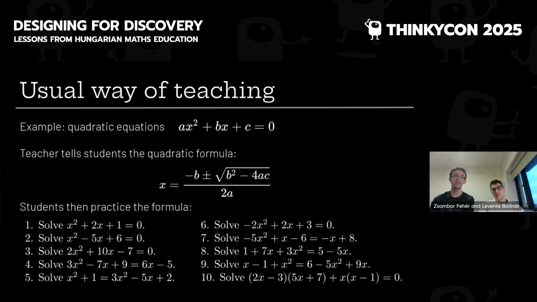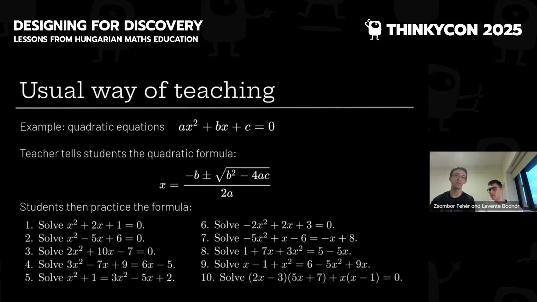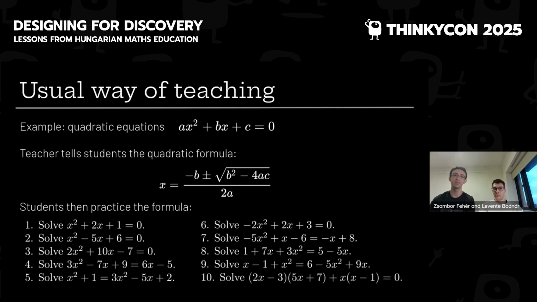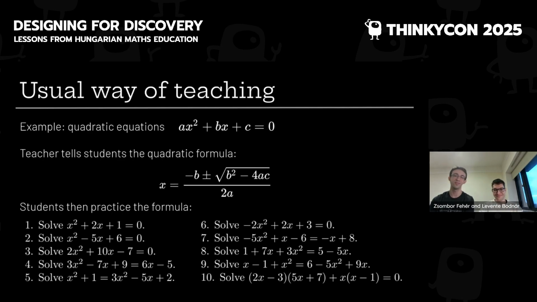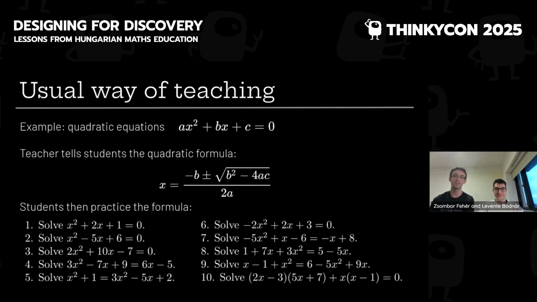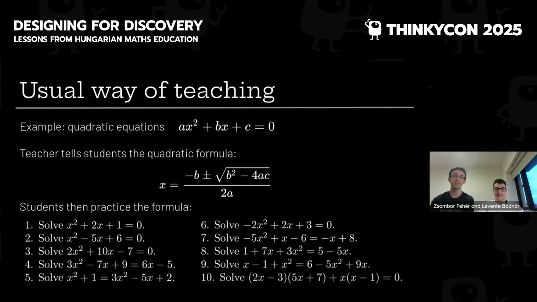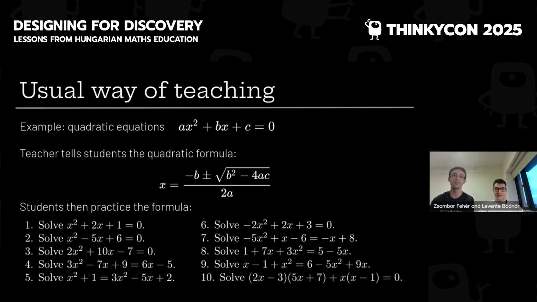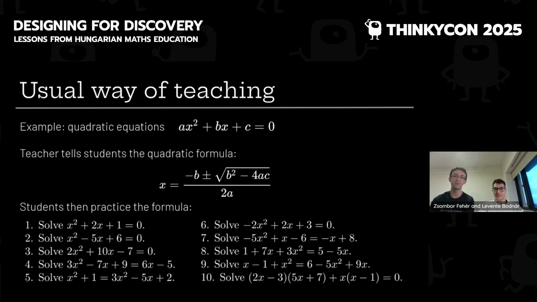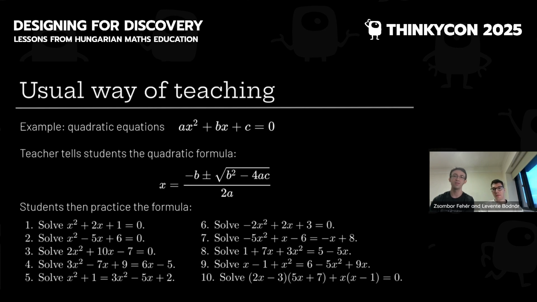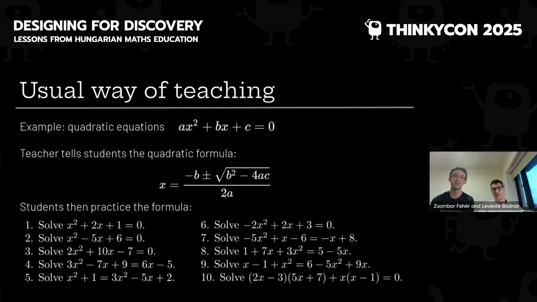Now, unfortunately, this is what most people think of when hearing the word mathematics. Solving equations, plugging numbers into formulas, the solution is 7 and everyone claps. But this is not at all what real mathematics is. No mathematician is clapping because we got that the solution is 7. The students didn't really learn anything interesting. The main problem with this method is that if the teacher tells the students how to think, then they won't be able to learn how to think. The teacher deprives students of the joy of thinking.